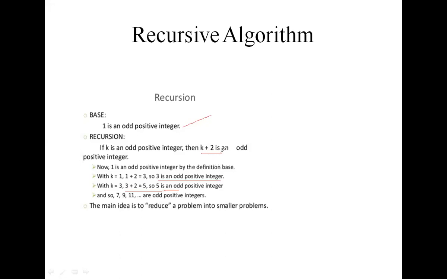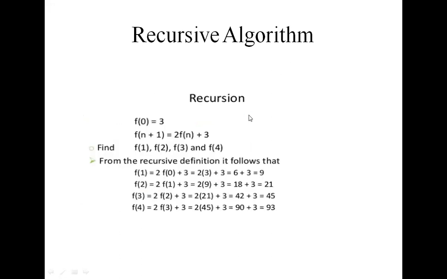Now for a better understanding, see another example also. For writing an algorithm, I have to choose two cases, base case and general case. Here my base case is f(0) equal to 3, and the general case is f(n plus 1) equal to f(n) plus 3. This is my base case. This is my general case.